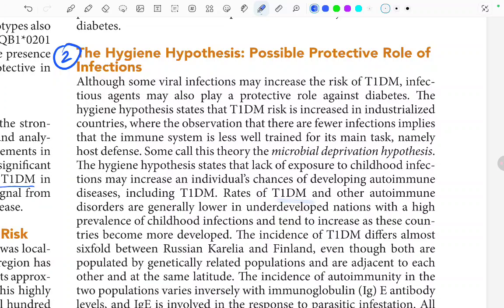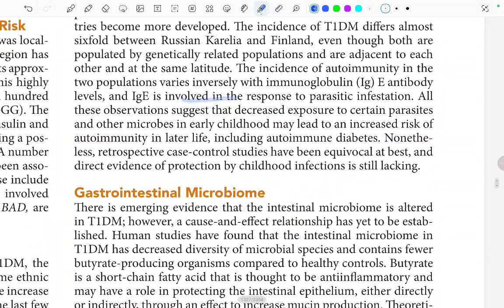The incidence of type 1 diabetes mellitus differs almost sixfold between Russian Karelia and Finland, even though both are populated by genetically related populations and are adjacent to each other and at the same latitude. The incidence of autoimmunity in the two populations varies inversely with immunoglobulin IgE antibody levels, and IgE is involved in response to parasitic infestation. All these observations suggest that decreased exposure to certain parasites and other microbes in early childhood may lead to increased risk of autoimmunity later in life.